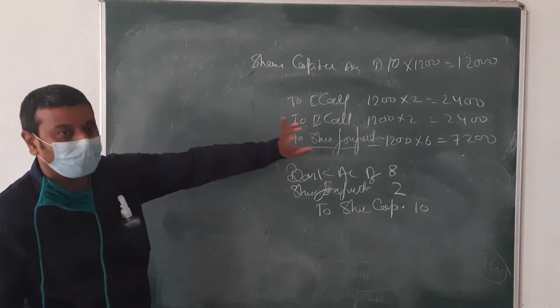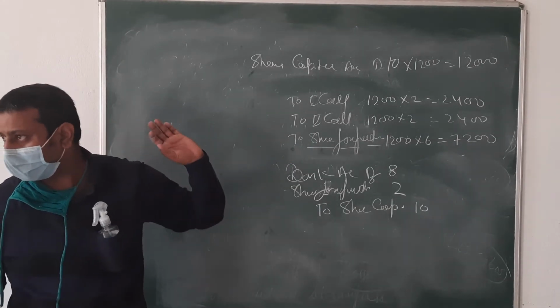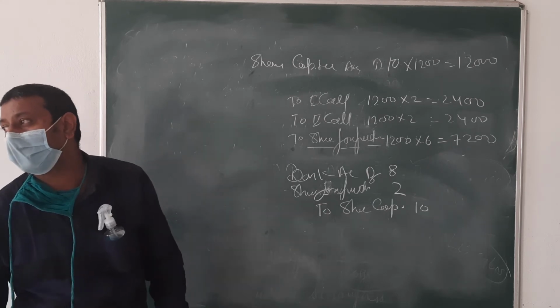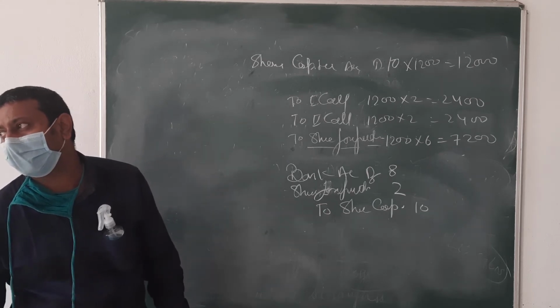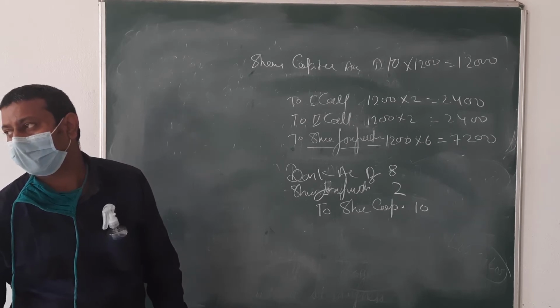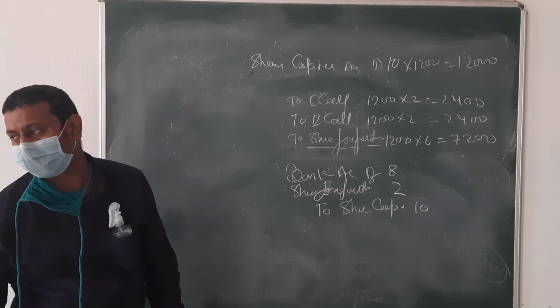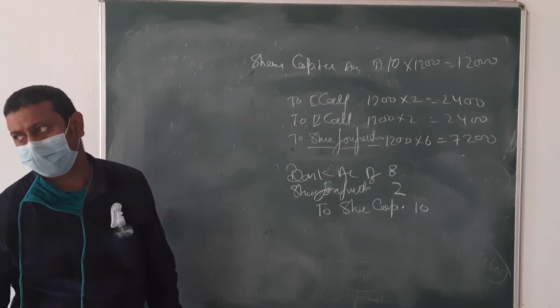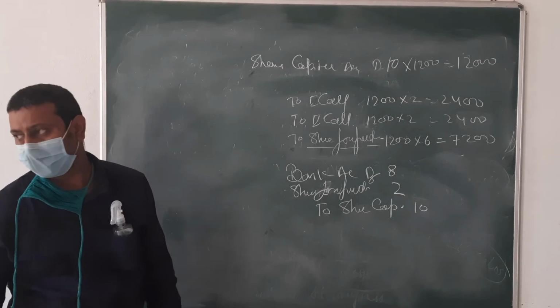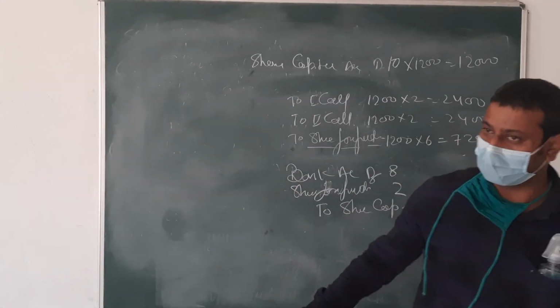Because this amount we are taking from the shareholders. We are not going to give that amount back. We are going to forfeit that share, that means it is cancelled.